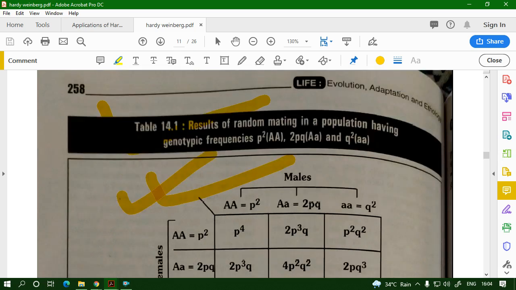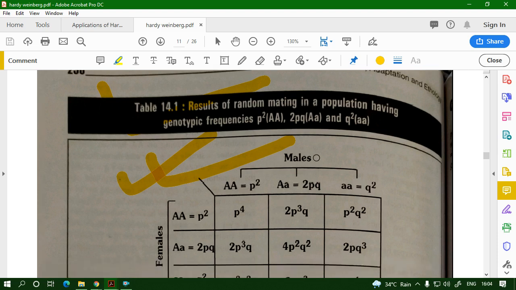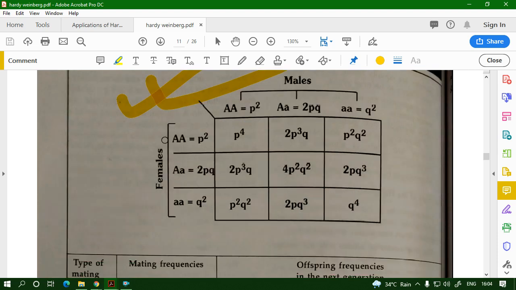So the results of random mating in a population having genotypic frequency p square AA, 2pq Aa and q square aa. What happens in the next generation? So the genotypic frequency is p square AA, 2pq Aa, q square aa. Now these are the males of the population, and these are the genotypic frequencies of the females in the population.